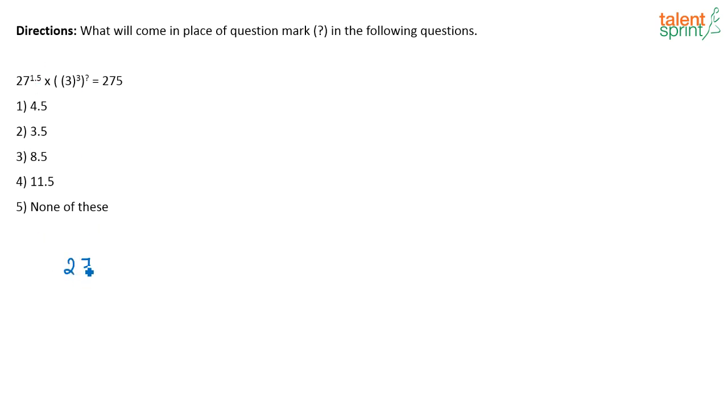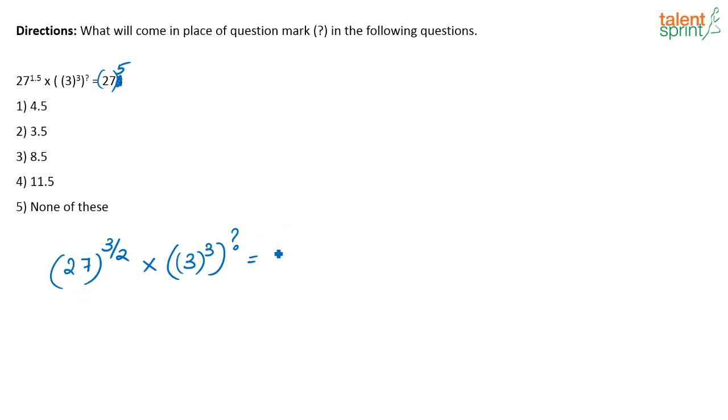So what is this? This is nothing but 1.5. I will take it as 3 by 2. It's easier for me, I find it easier to calculate this way, or you can even take it as 1.5 itself, your choice. (3 cube) whole to the power question mark is equal to, I think this term here is 27 to the power 5. Just take it as 27 to the power 5. I don't think it is 275. It should be 27 to the power 5. Take it as 27 to the power 5 and solve. If it was 275, I think the answer would be none of these.